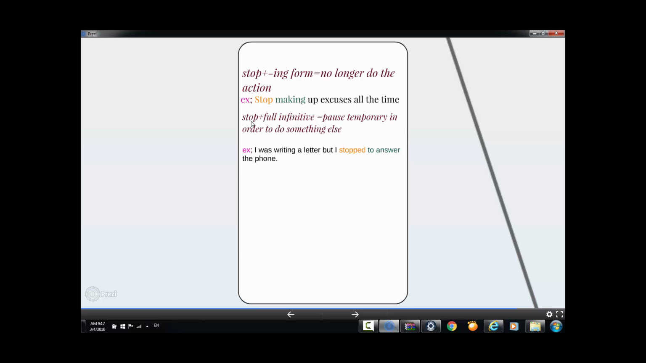Next one, when you follow stop with full infinitive, it means pause temporarily in order to do something else. It means that you are going to stop this action for a short time to do something else. Example: I was writing a letter, but I stopped to answer the phone. Actually, you were writing this letter, but you stopped this action temporarily because you are going to do something else, which is answer the phone. So this is the meaning of stop when it is followed by full infinitive.